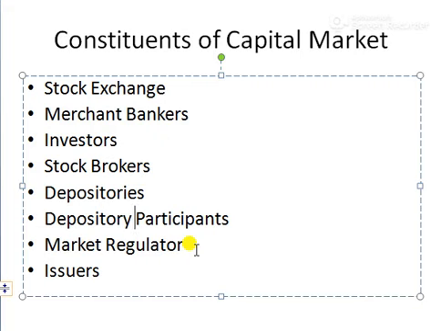All these regulatory agencies are a part of the capital market.